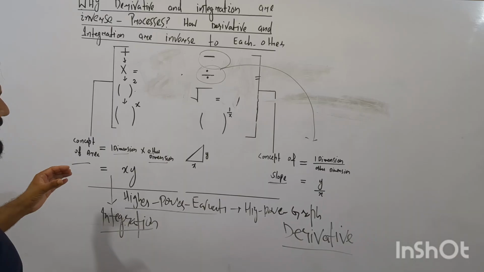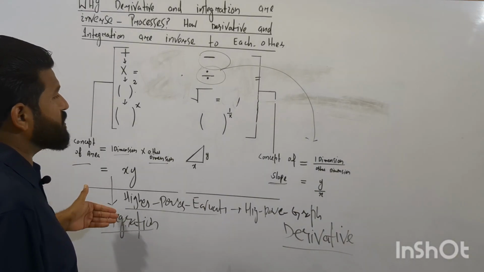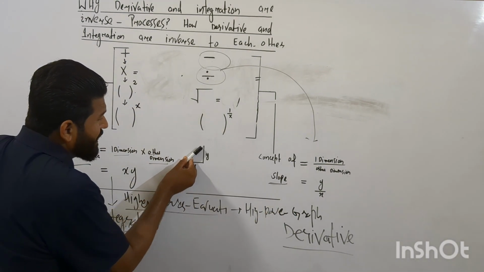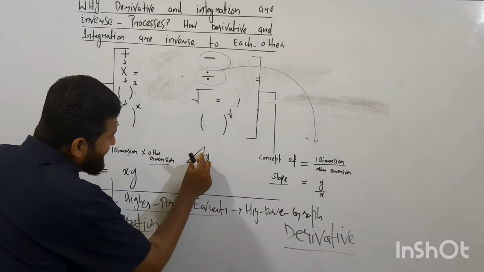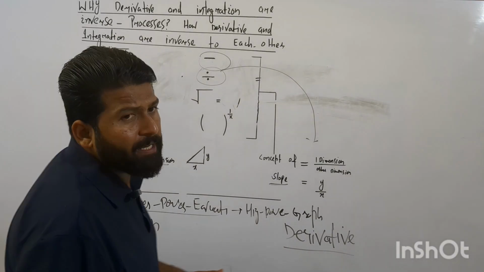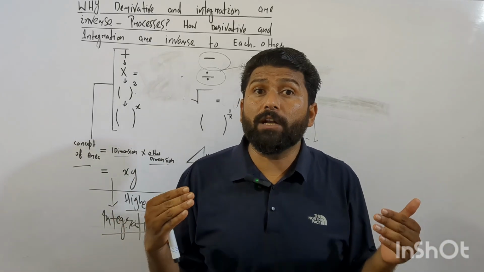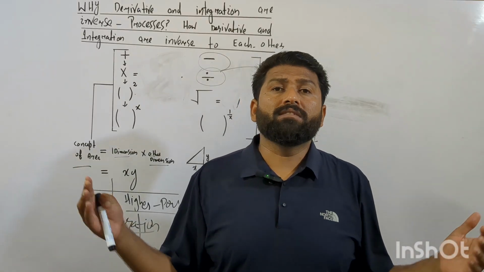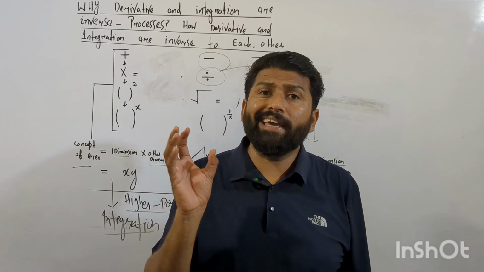So calculating area is opposite to, the anti-process of, calculating slope, because in slope we calculate the steepness, while in area we calculate x multiplied by y. So the point is that by derivative we simply mean the slope of the graph, calculating slope for a higher power equation such as x squared plus y equal to 3xy, and by integration we simply mean calculating the area.